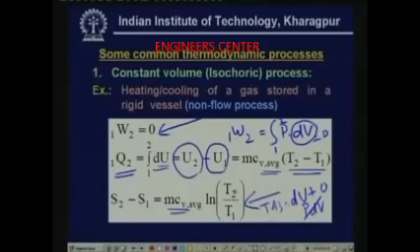Okay. You can also think of other non-flow processes. For example, another very simple example of a constant volume process is the heating or cooling of a solid. When you are heating or cooling a solid over a temperature difference which is not too large, its volume remains constant, and the heat transfer during that process is simply equal to m c into delta T, and for a solid